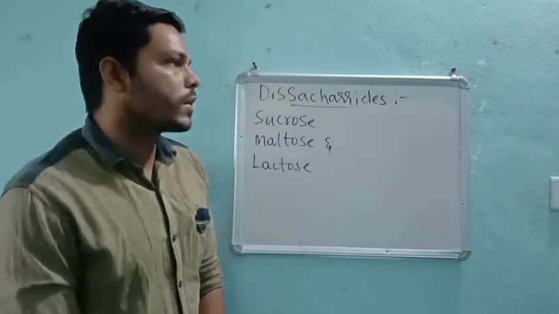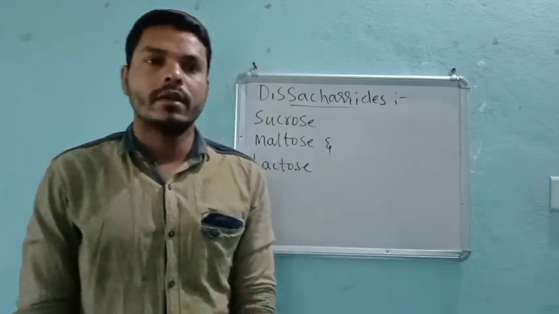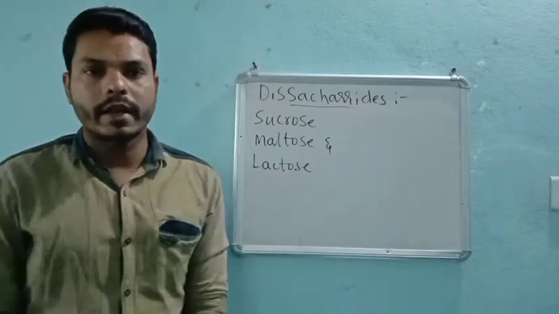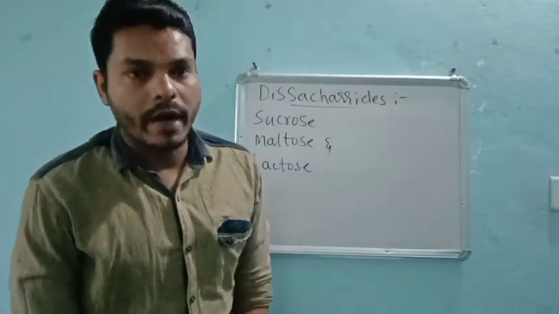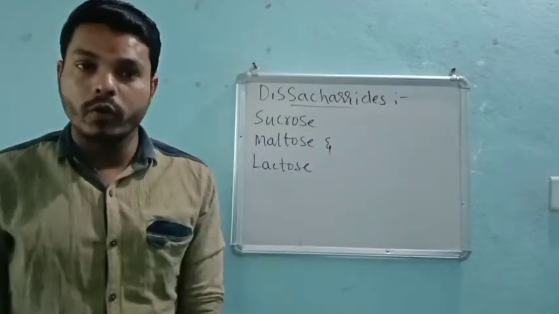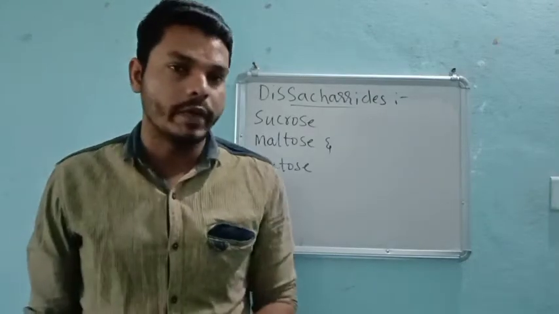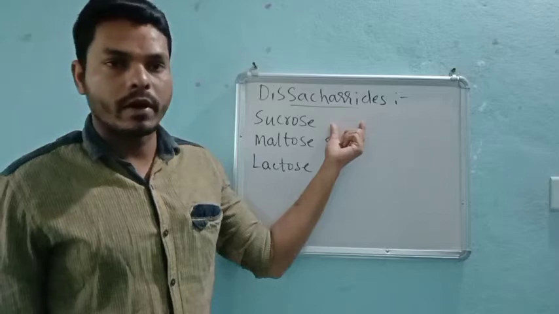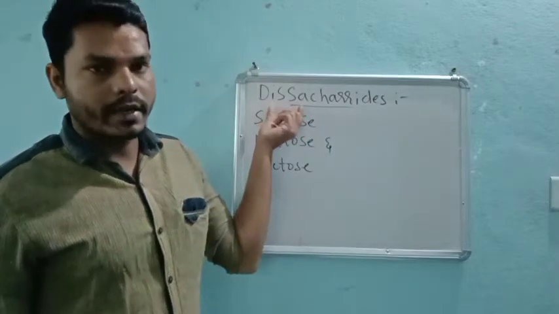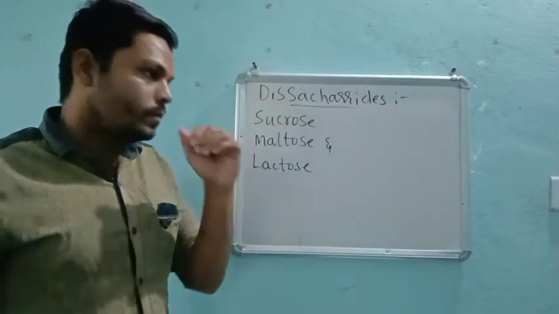Before going to the examples, let us again discuss the disaccharide. A disaccharide is a type of carbohydrate that, on hydrolysis, gives two monomeric units. Then that particular carbohydrate we can call a disaccharide, right? So we will see one by one.